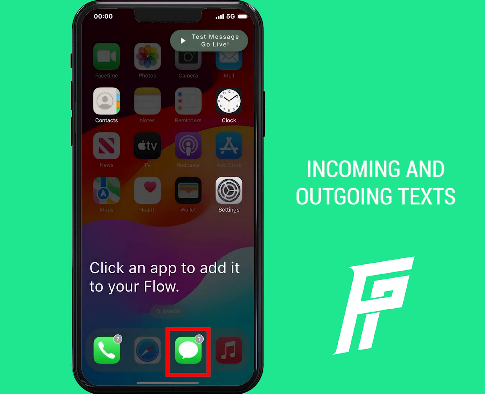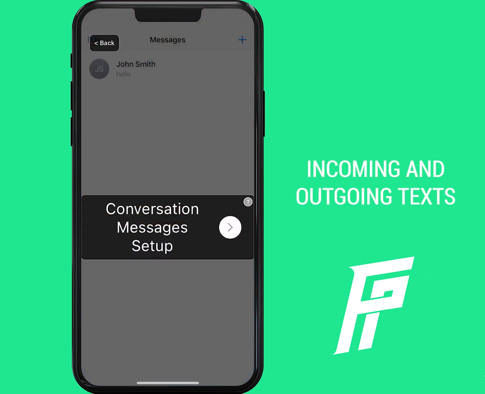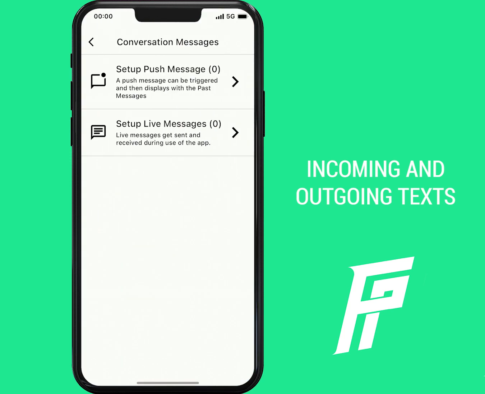From Build Mode, select the Messages app icon and then Conversation Setup. Here we have two options, Push Message and Live Message. Push Message is an incoming text that comes through as a notification. Live Message can be a single outgoing text or a full back and forth conversation. We're going to start with a push message.